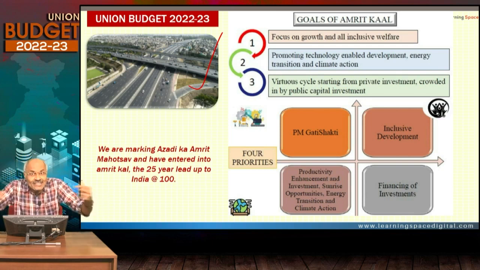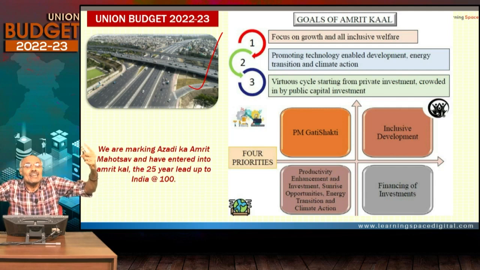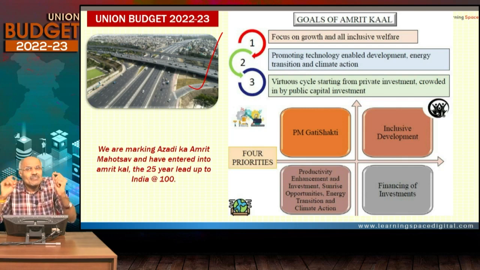Once the government spends on capital expenditure, the private sector will crowd in, and it will be a launch pad for further private sector investments. It will create jobs. That is the virtuous cycle of growth, as opposed to a vicious cycle. So the government is focusing on trust-based governance and a virtuous cycle of growth. That is the important aspect in this union budget.